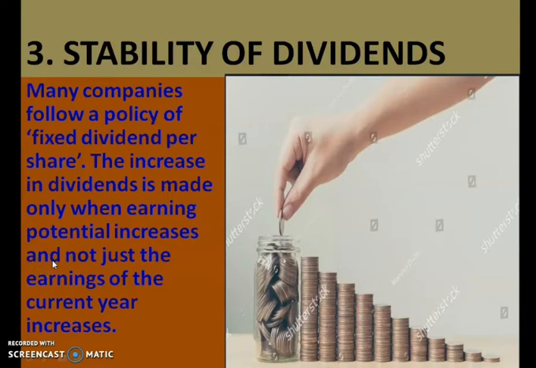So if the earning capacity, as we saw, the stability of earning, increases, only then can you give a higher rate or increase the dividend. Otherwise, it's better to have a policy in which you declare a fixed dividend per share.